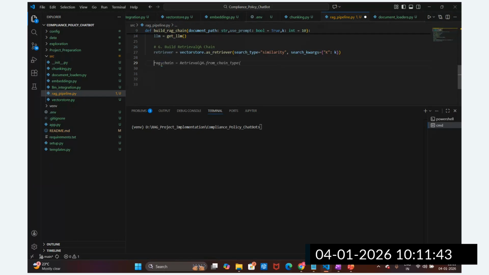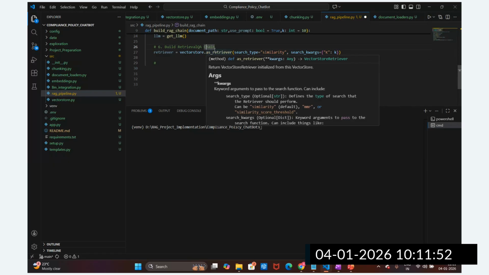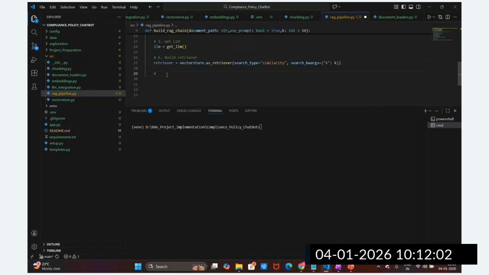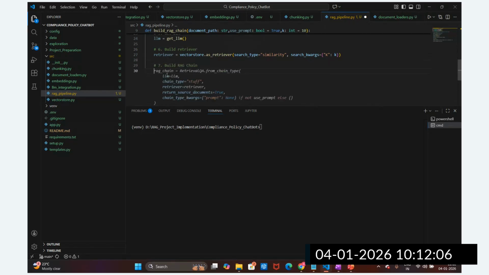Okay, this is the build question answering chain. We have created just the vector store, right, guys? We have the retriever. We have set up this retriever, and now we are going to build the RAG chain. This is how we are going to build the RAG chain.